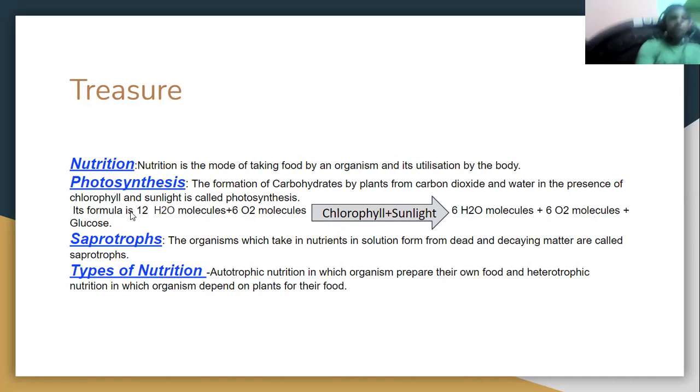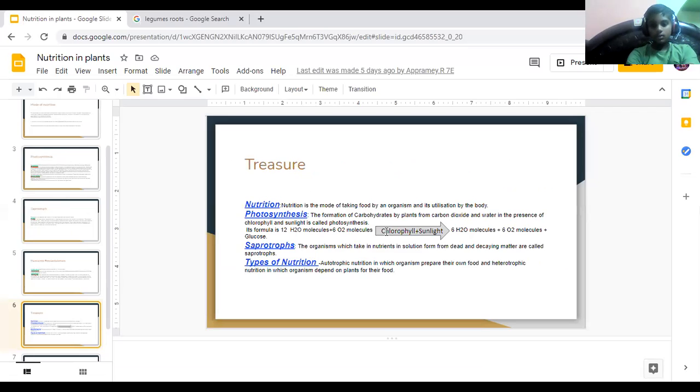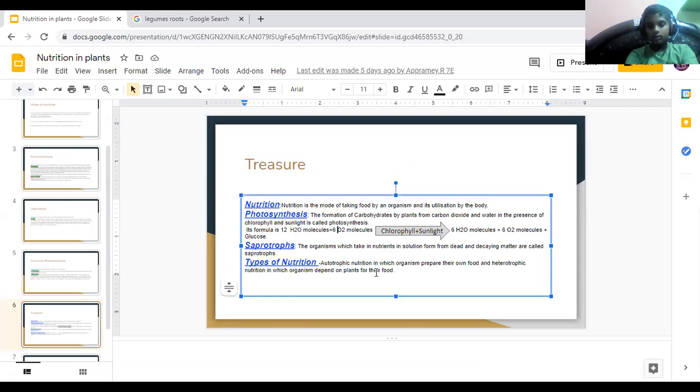Its formula is 6CO2 plus 12H2O, means 6 carbon dioxide molecules plus 12 water molecules.